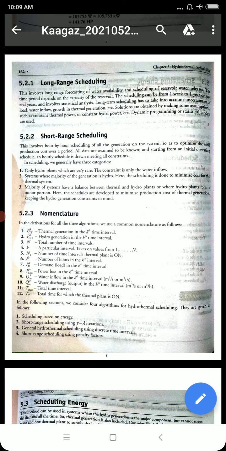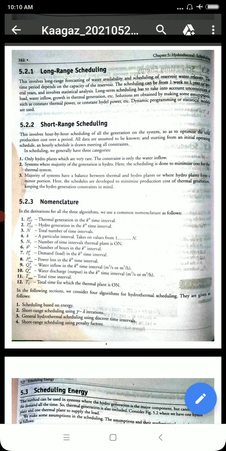There are two different types of scheduling, as we have seen: long range scheduling as well as short range scheduling. Long range scheduling means long range forecasting of water availability and scheduling of reservoir water releases. The time period depends on the capacity of the reservoir. Its scheduling can be from 1 week to 1 year or for several years, and it involves statistical analysis.